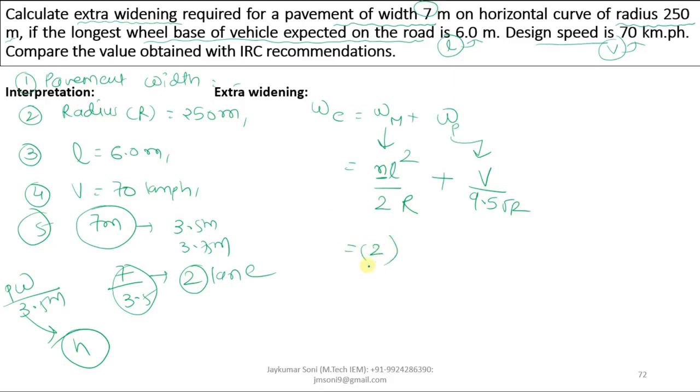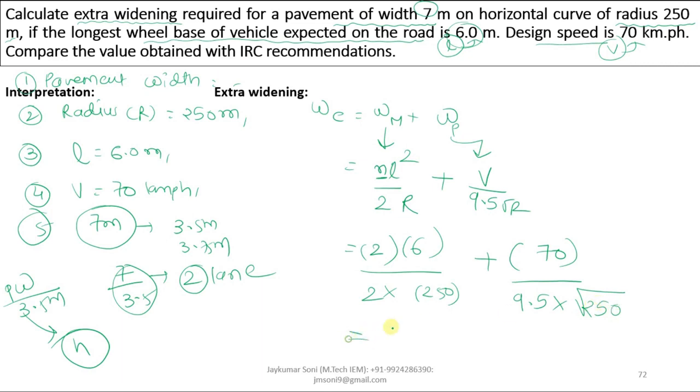The length of wheelbase given here is 6, so put it as 6 only. n will be 2, R will be 250, V is given as 70 kmph, 9.5 will be as it is, and under root R will be 250. If you put these values and calculate, then you will get 0.61 meter as the extra widening of the particular pavement.